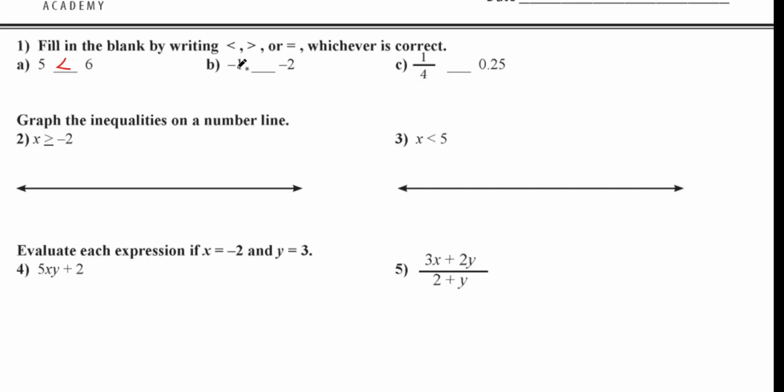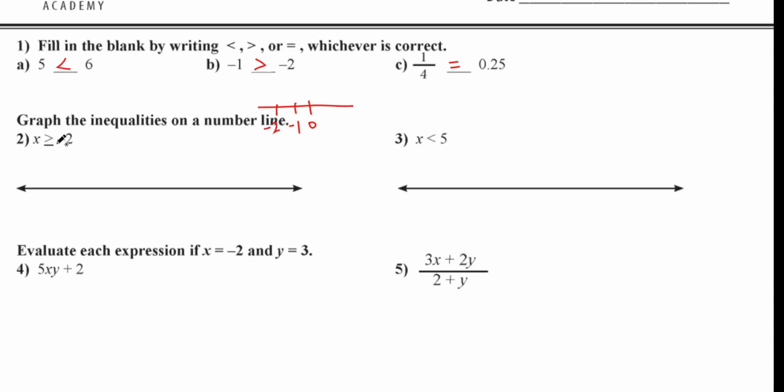All right, what about this one? Negative 1 and negative 2. Sometimes that's a little tricky. But look, if I did a number line, put a 0 here, that's negative 1, that's negative 2, correct? Which one's bigger? The one on the right is bigger. So negative 1 is what? Greater than negative 2. What about this? 1/4. That's right. 1/4 is the same thing as 0.25. It's just something you got to know. Right? There you go.